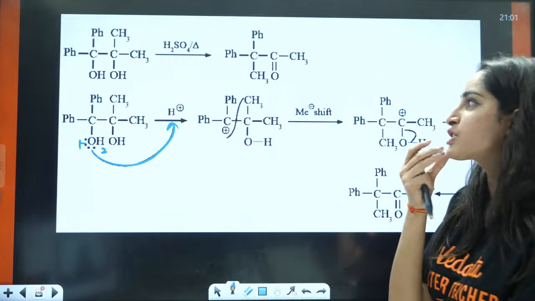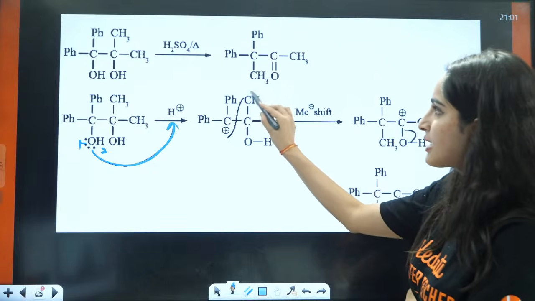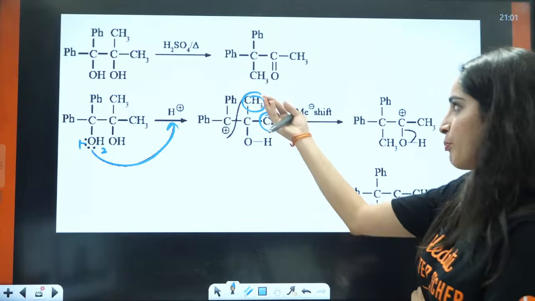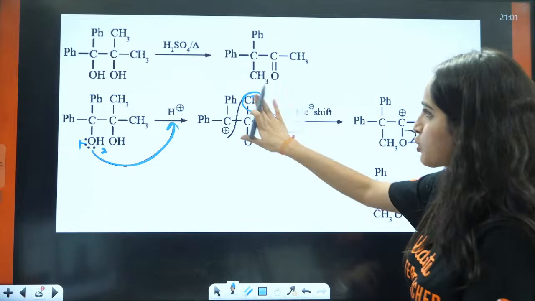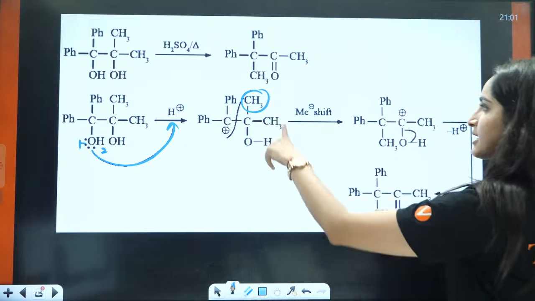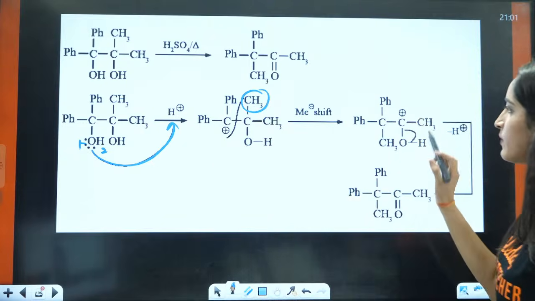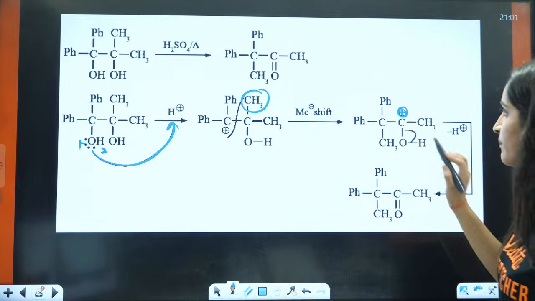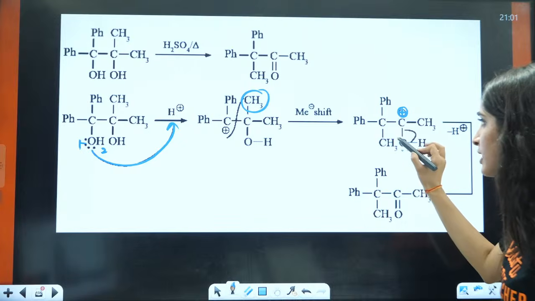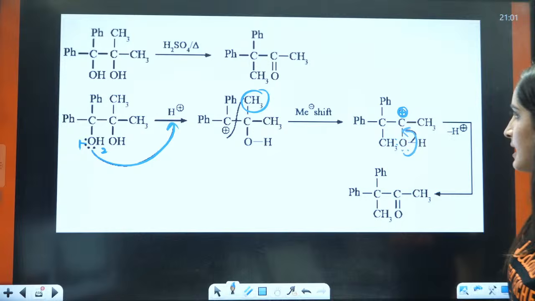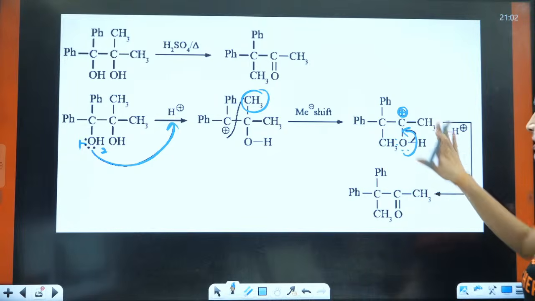Now, ma'am, the next question is, this CH3 and this CH3, they should be migrated. Both are CH3 only, so I can easily migrate this CH3 here, right? So this CH3 will be migrated here, and hence you will have the formation of a carbocation. This is OH. Now, the lone pairs of this oxygen will be shifted to this side, right? And hence you will have the formation of which thing?